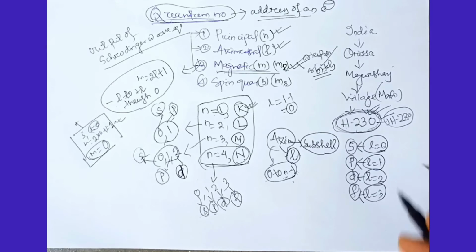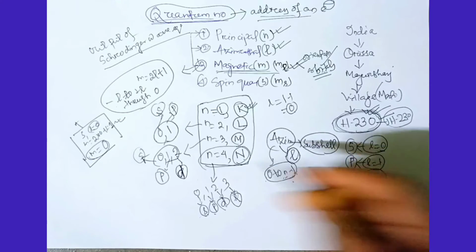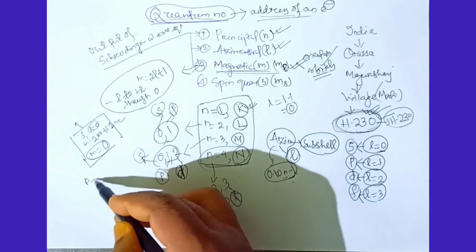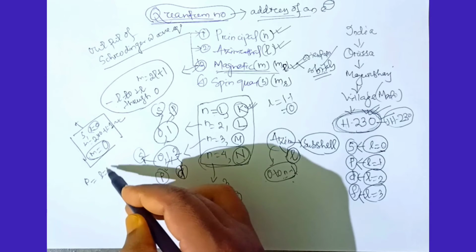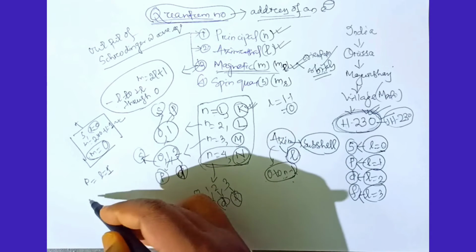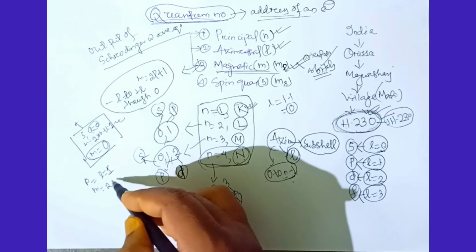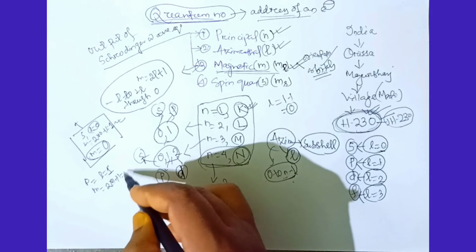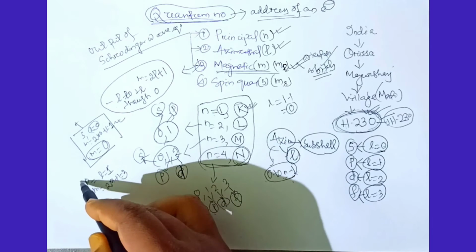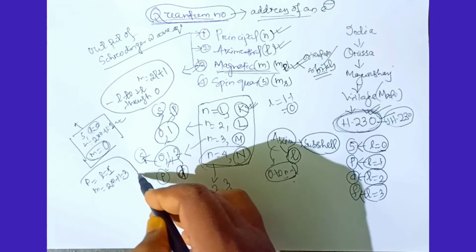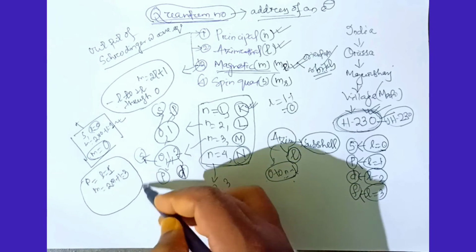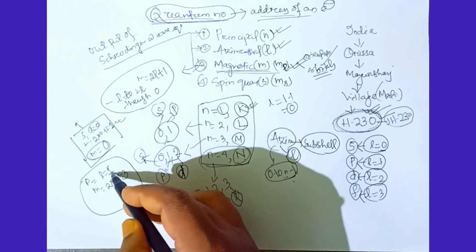Okay, now for the p subshell, l equals 1. So how many values are possible for p? The number of values is 2 into 1 plus 1, equal to 3. So the p subshell has 3 values, and l is here 1.